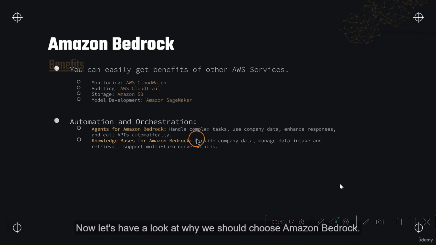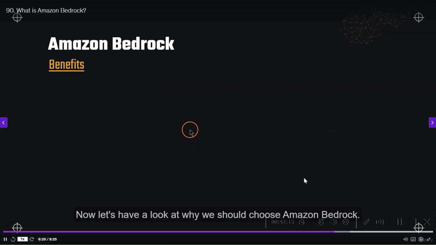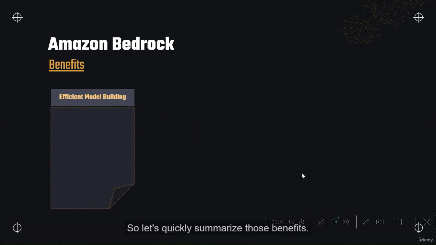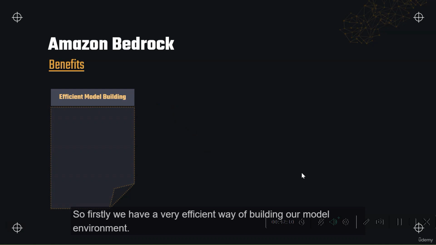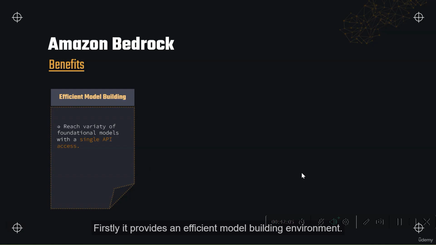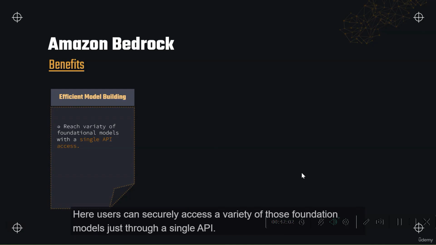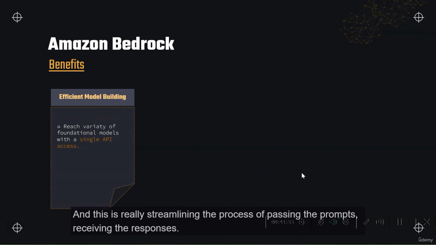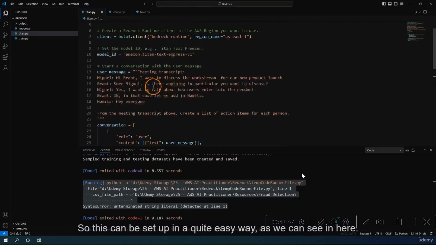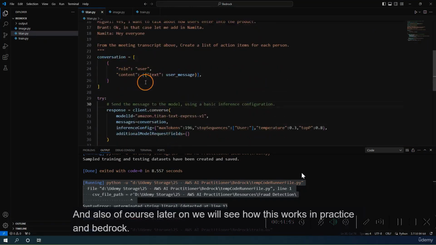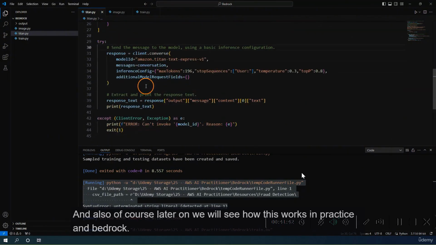All right, now let's have a look at why we should choose Amazon Bedrock. Let's quickly summarize those benefits. Firstly, it provides an efficient model building environment. Here, users can securely access a variety of foundation models through a single API. And this really streamlines the process of passing the prompts and receiving the responses. So this can be set up in quite an easy way, and later on, we will see how this works in practice.